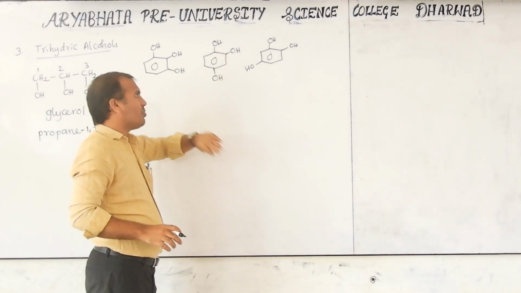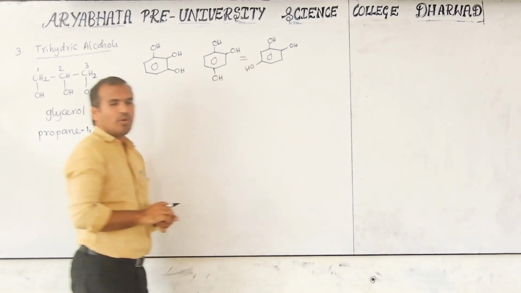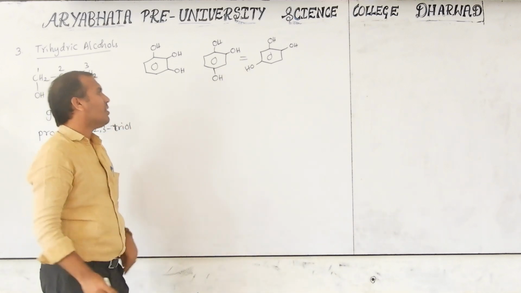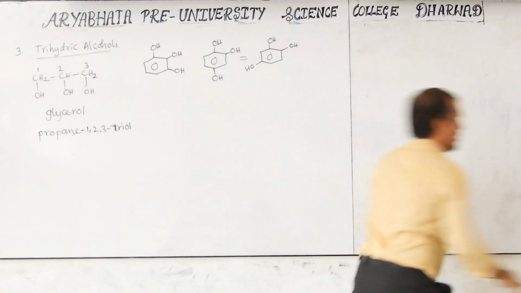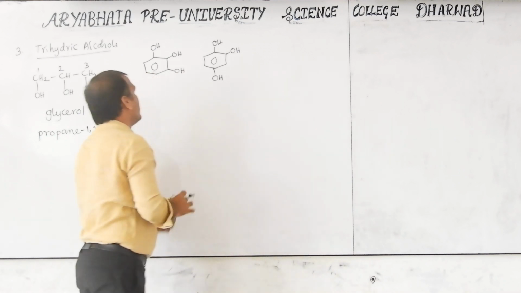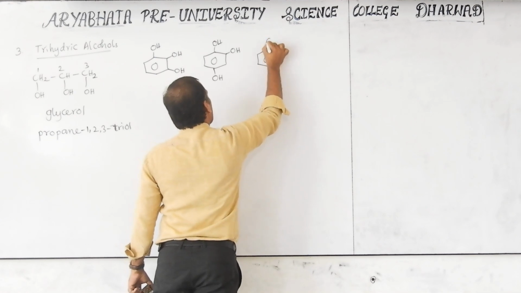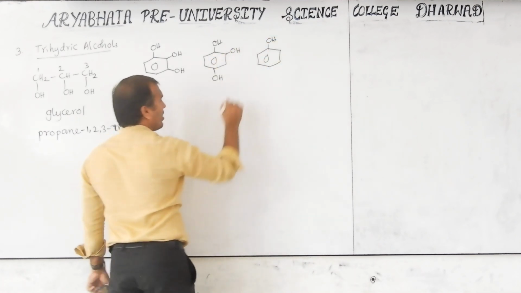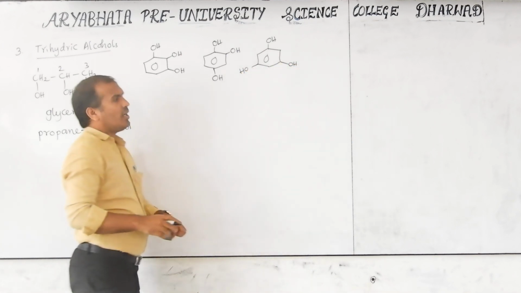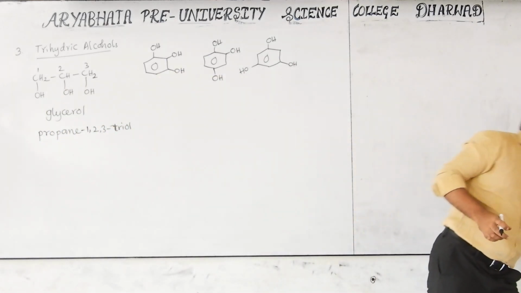1, 2, 3, 4. 1, 2, 3, 4. That's why these two are the same, identical compound. They look different, but both are named the same. When the name is the same, that is called identical. That's why I don't want to write this; I want to rename this. Both are equivalent, the same. Then we can change. All three OH should be in different positions. If you write like this, OH, now its name is different compared with these two, so this compound is different.